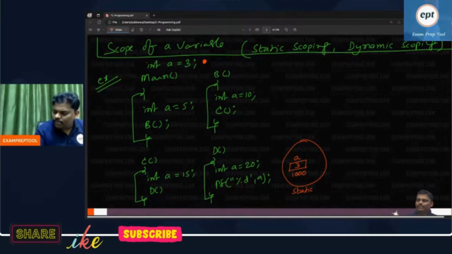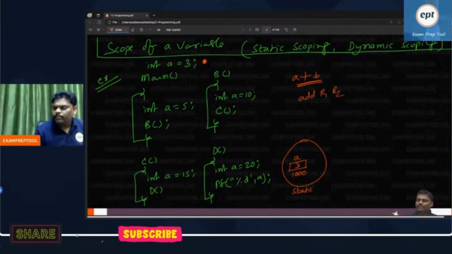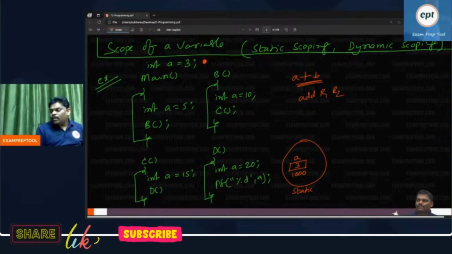Nothing, listen. If you write A plus B, it is high level. Low level means add R1, R2. A plus B is high level; add R1, R2 is low level. So what I mean to say is, when you compile, the program will be converted from high level to low level. Some people are asking, why is it converted, sir?